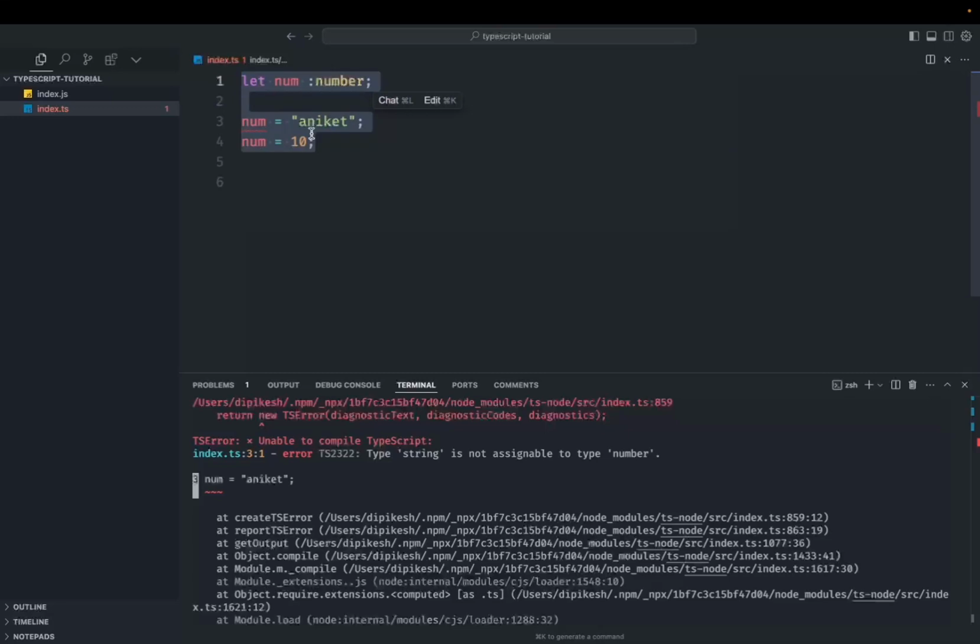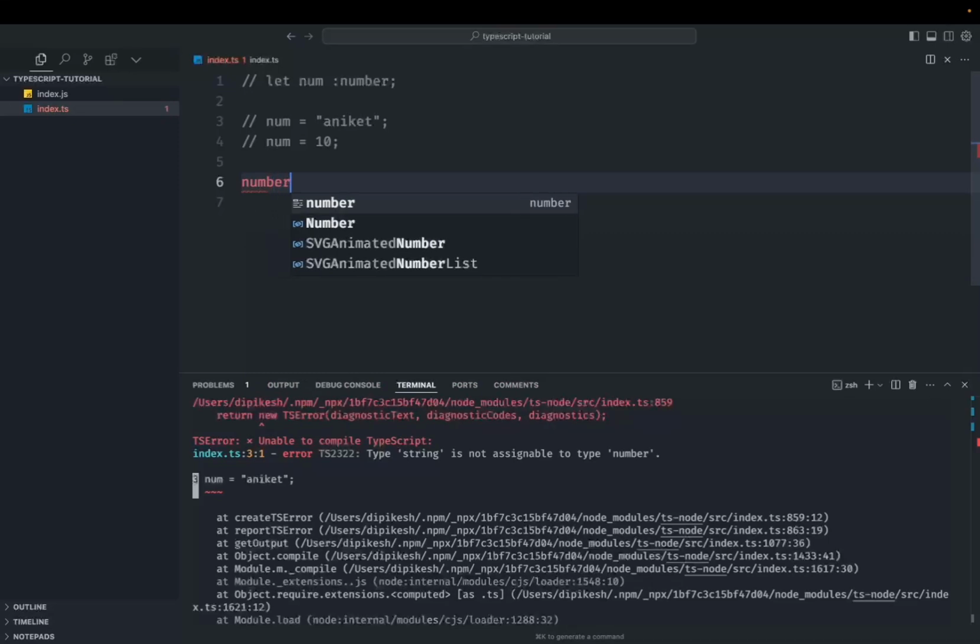Now let's say that we actually want a variable to take both a number and a string also. How can we do that? We will go into that, but let's first understand all the primitive types which are available in TypeScript. So there is a number type, there is a Boolean type, and there is a string type. So there are a lot of types available there. Let's go one by one with examples.